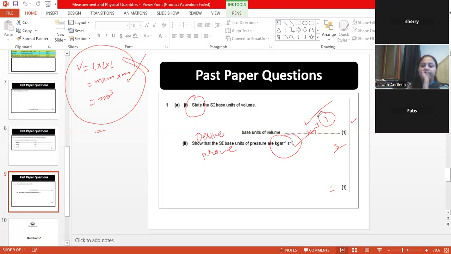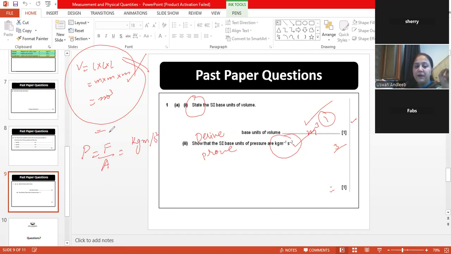Pressure is the amount of force applied on a unit area. Now I'll talk in base units. I have derived the base unit of force and that was kg meter per second square.